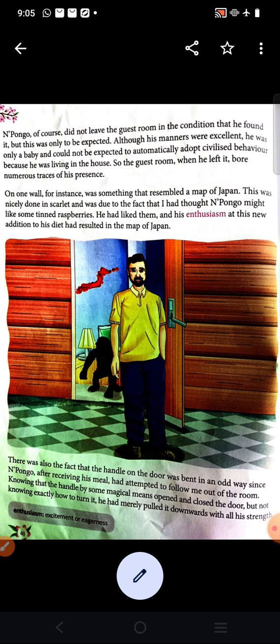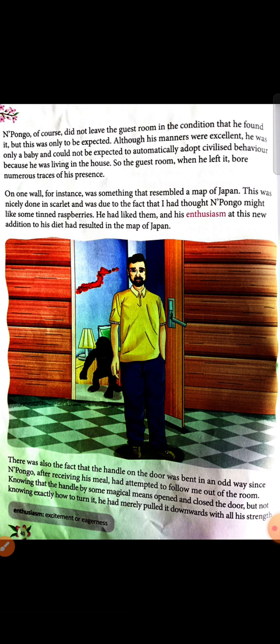The raspberry juice. He had splashed it. He had thrown the juice of the raspberries on the wall, and he made it look like the map of Japan.